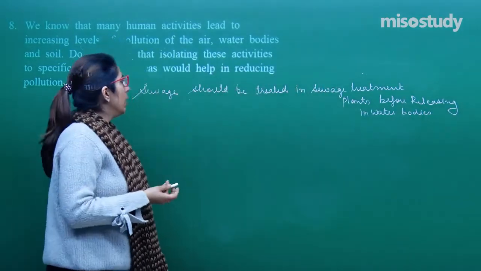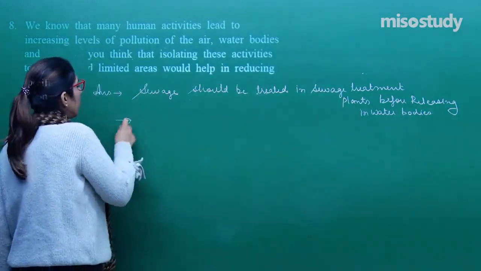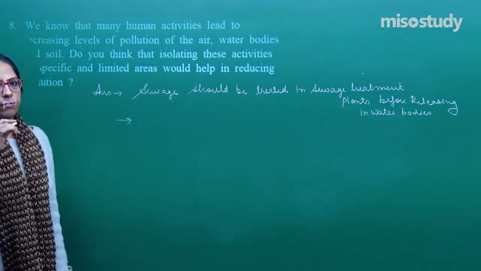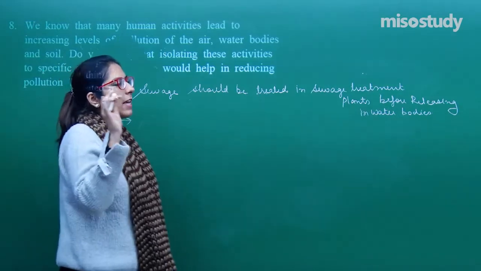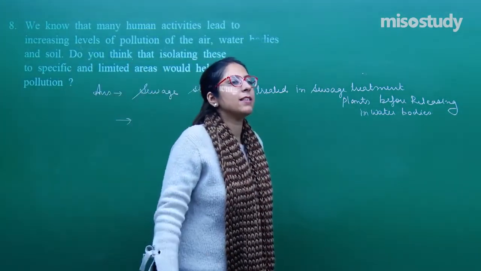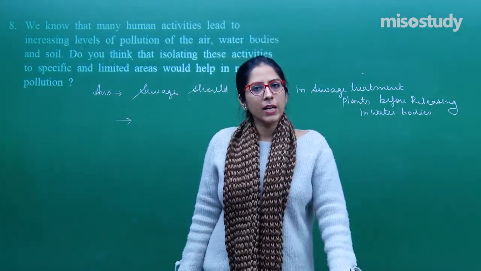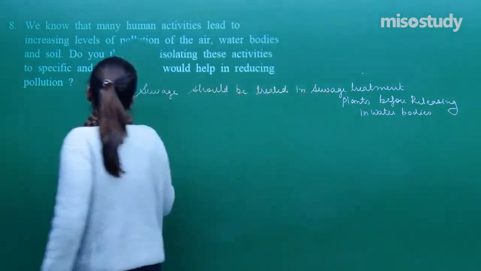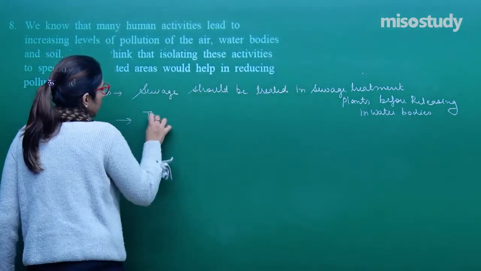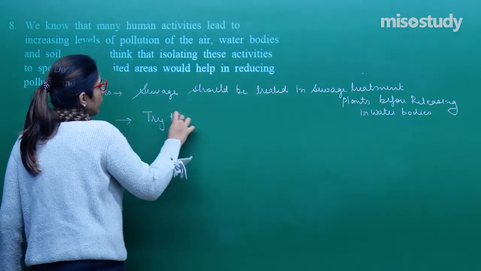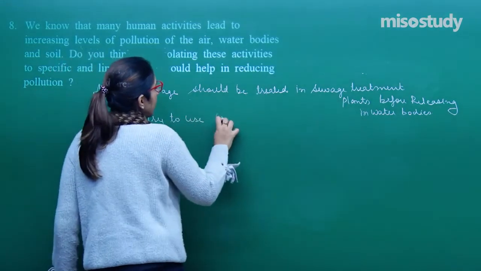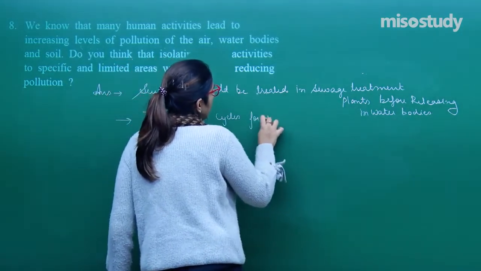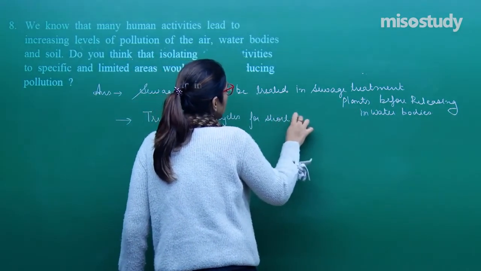Right? Now, another pollution occurs because of the burning of fossil fuels. Burning of fossil fuels releases energy and releases gases into the atmosphere, right? So we should avoid the burning of fossil fuels. So try to use cycles, or you can say bicycles, for short distances.